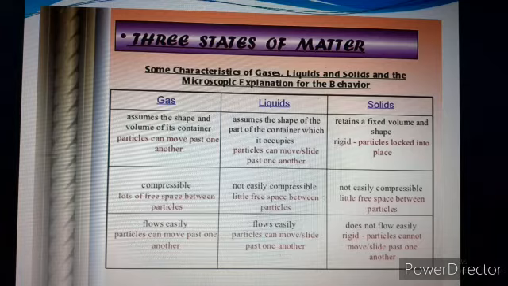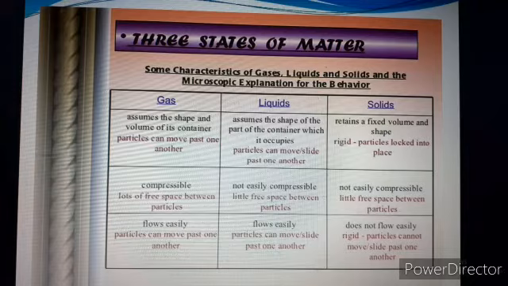Gases are highly compressible because there is maximum space present between the particles. When we apply pressure, the particles come close to each other. Liquids are not easily compressible, but there is a tendency to compress because there is a little free space between the particles. Solids are not easily compressible, or you can say incompressible in nature.